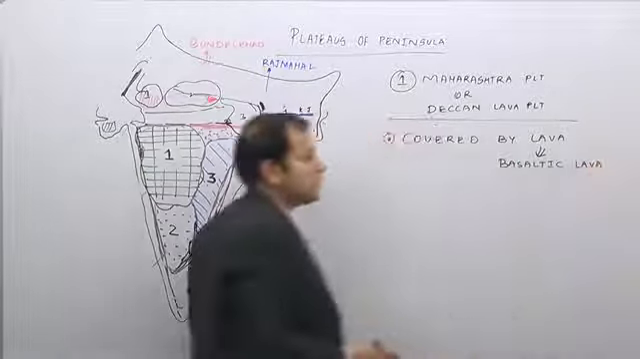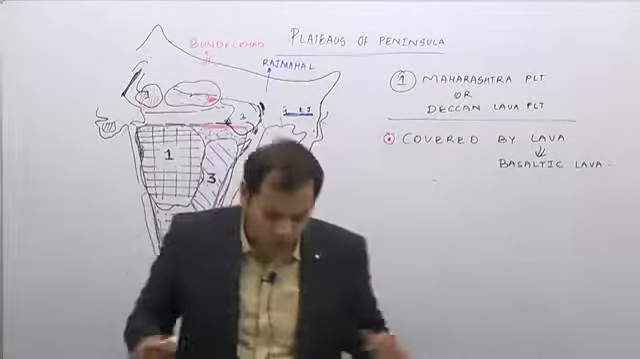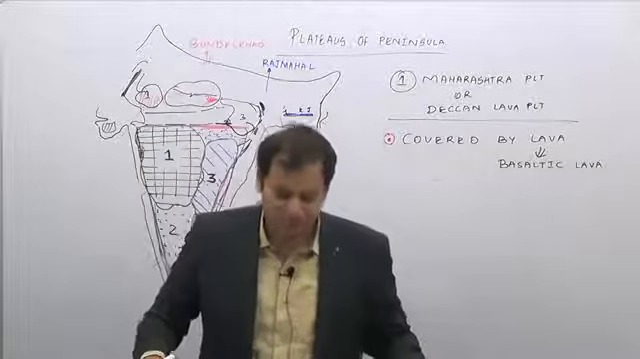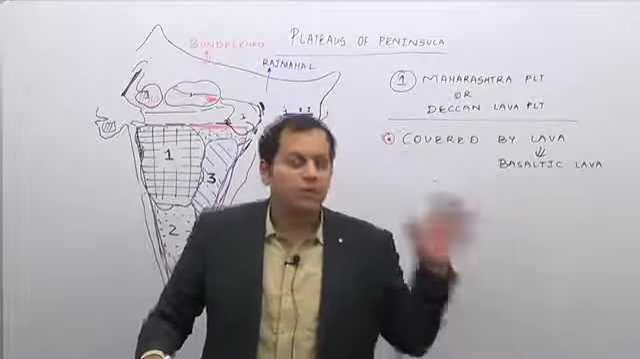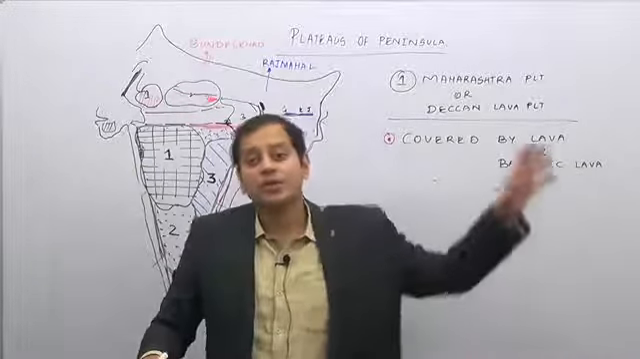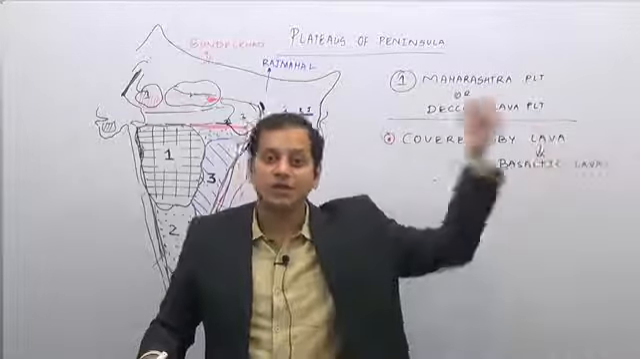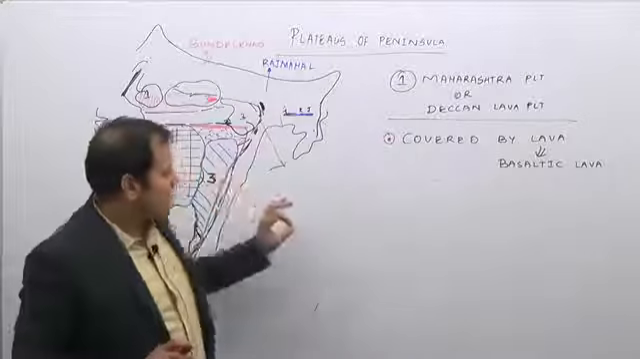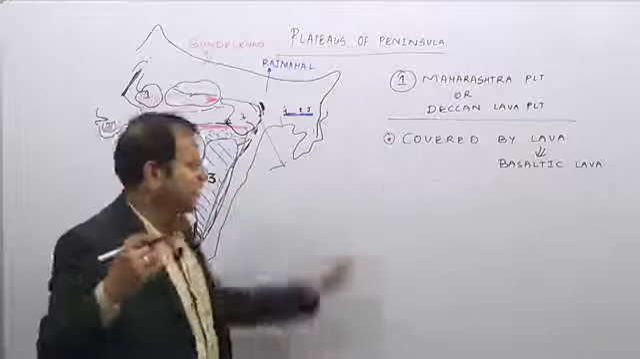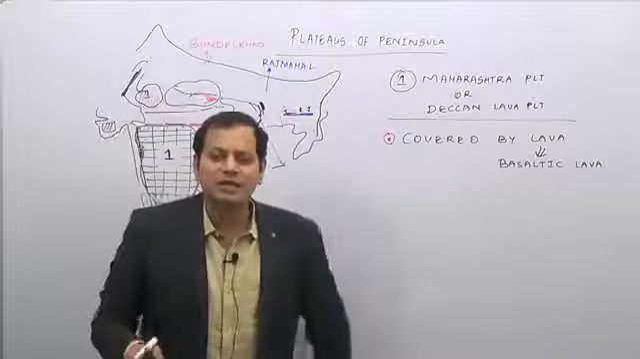It's covered by basaltic lava. Why? You know that it is because India, during the Cretaceous period, passed over a Reunion hotspot, resulting in the formation of a lava flow in this region. Now, interestingly, the Deccan lava plateau is also known as Deccan traps.